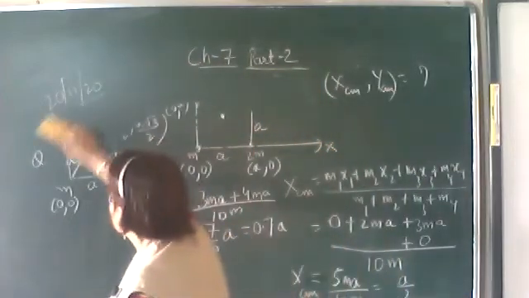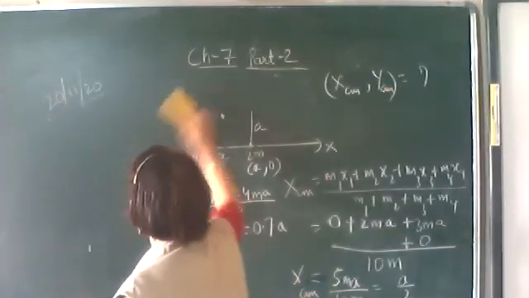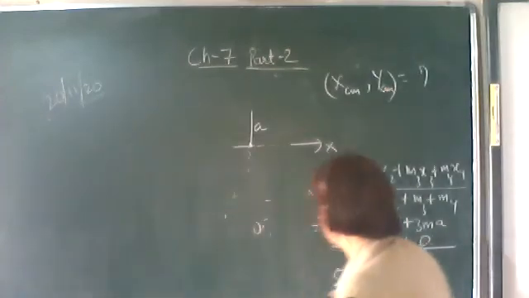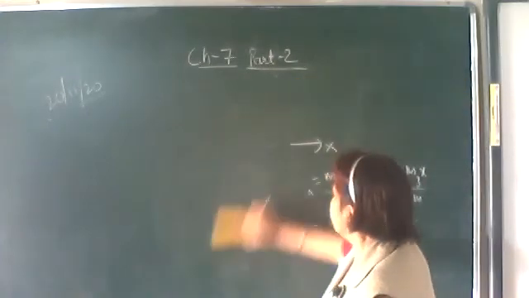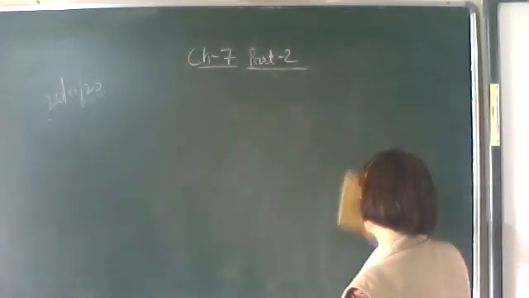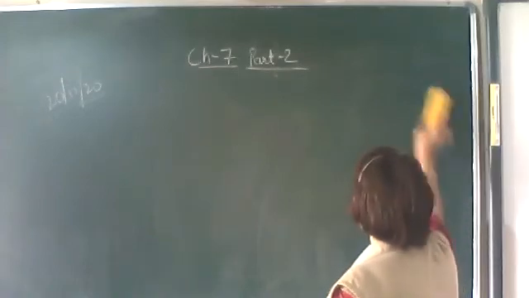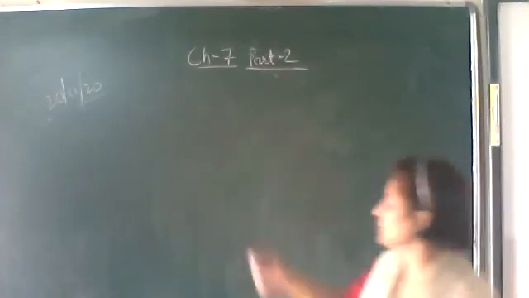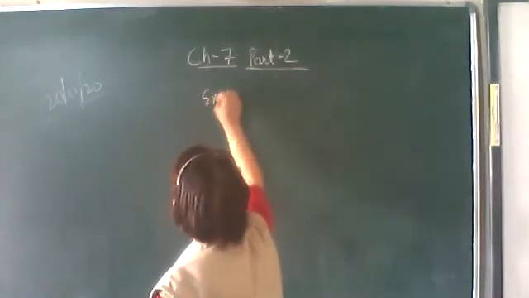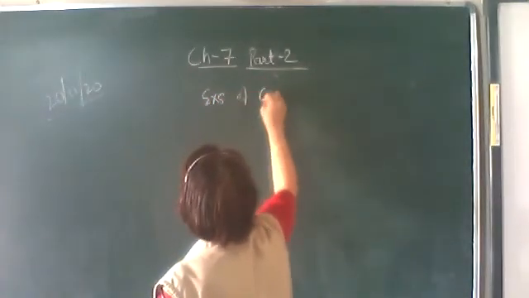Okay, next. The next topic we'll study, the next physical quantity is some examples of center of mass. Few examples of center of mass.